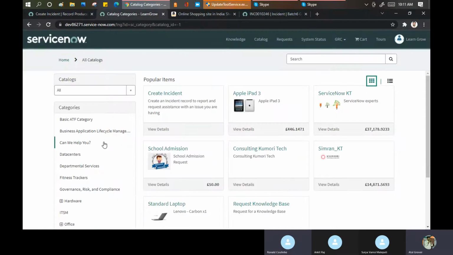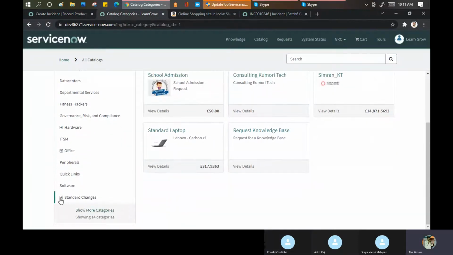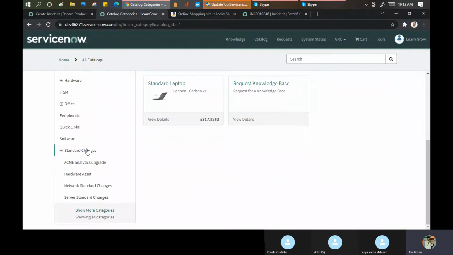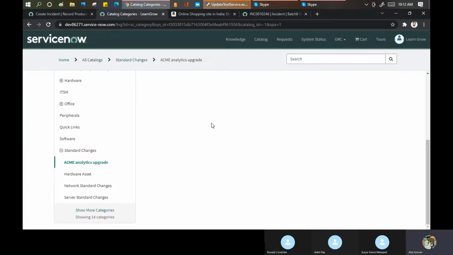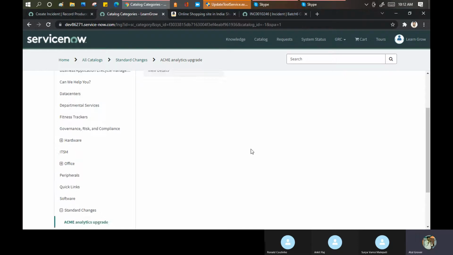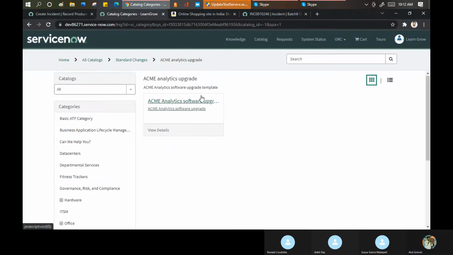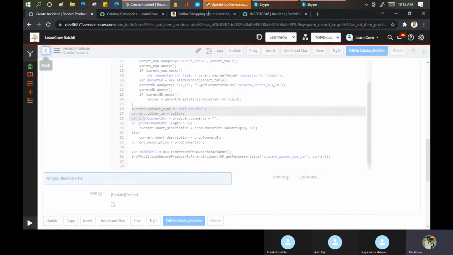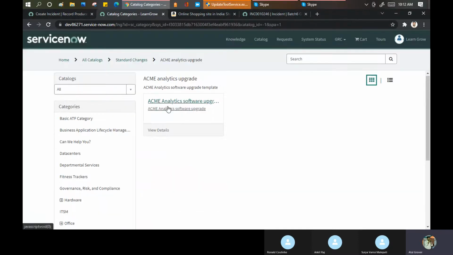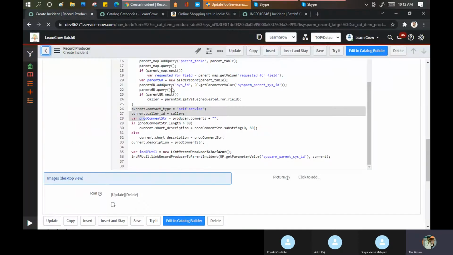So now if I go here, if you go into the standard changes, these are kind of record producers for me, क्योंकि ये मेरा change record create करेंगे. ACME matrix का देखें यहाँ पर है कि नहीं. Let's see, क्या है ACME?